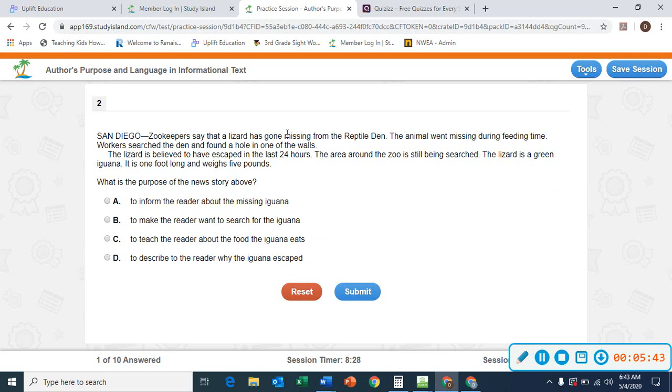Let's look for our clues. Lizard, missing, in the first sentence. The animal is the iguana, missing. Lizard, escaped, missing. You search for something when something is missing. Our best answer is A, because our clues give us information about the reader reading about the missing iguana. Okay?